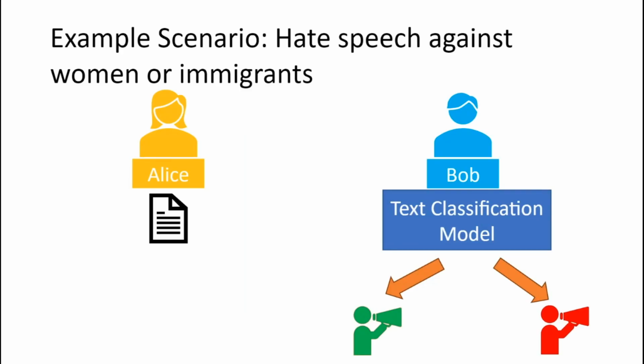So let's look at an example. We have Bob, who has a text classification model, and his model can detect hate speech against women or immigrants. And we have Alice, who has a text, and in this case, it's a tweet. And Bob would like to classify Alice's text as hate speech or not. But Alice doesn't want Bob learning what words are in her text, and Bob doesn't want Alice learning what words are used in his model.